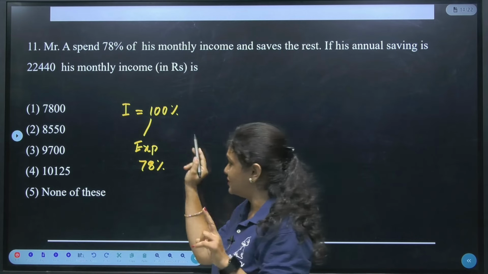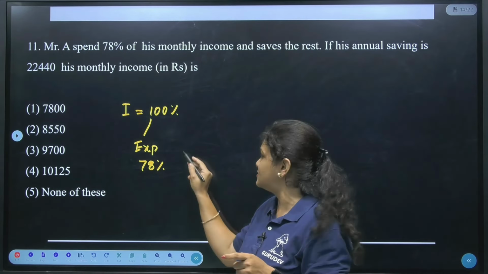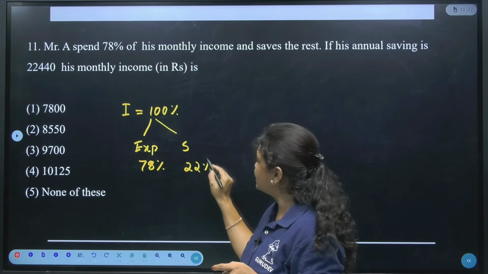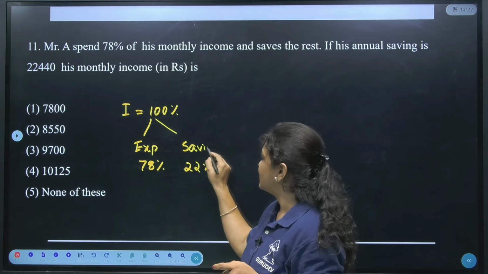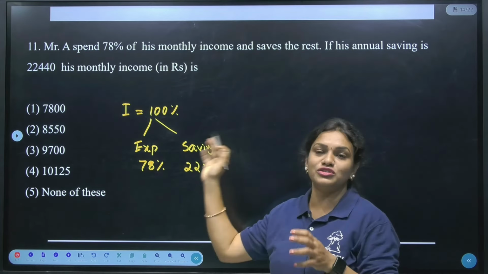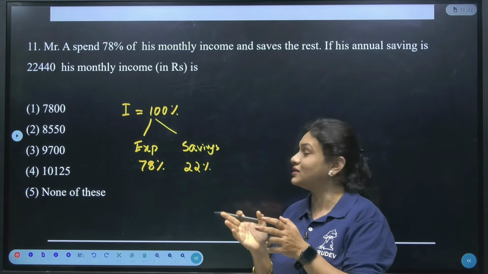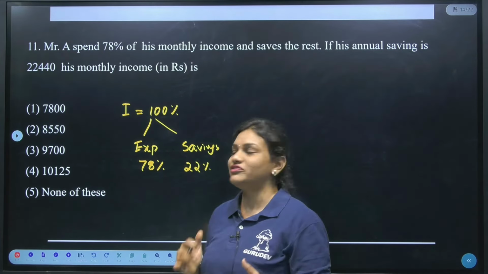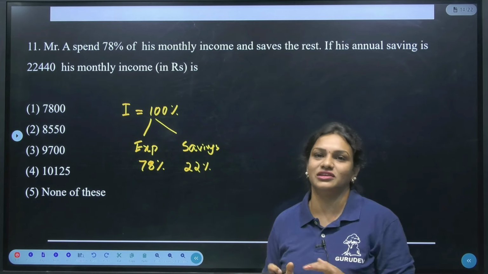Out of 100, 78% is spent, in the sense, how much is left? The 22% that is left is the savings, isn't it? So out of 100%, if I assume my income is 100%, 78% is already spent, so the leftover is only 22%.